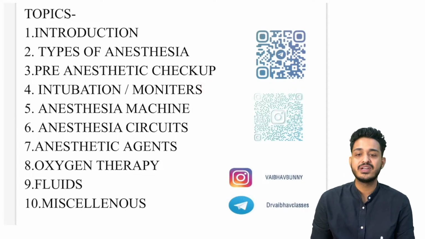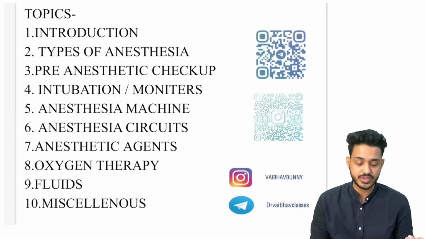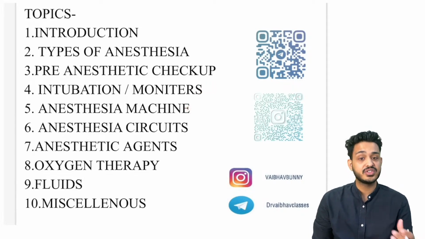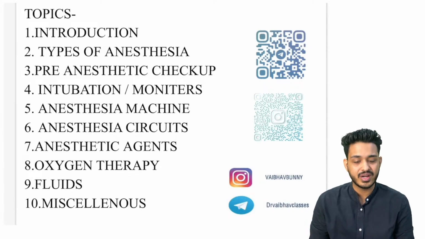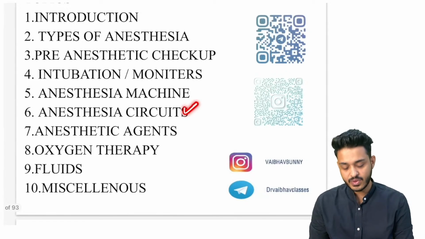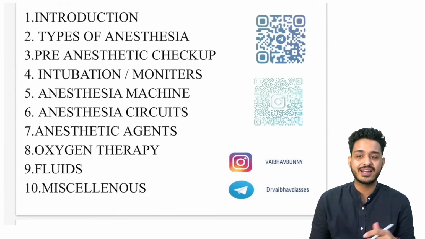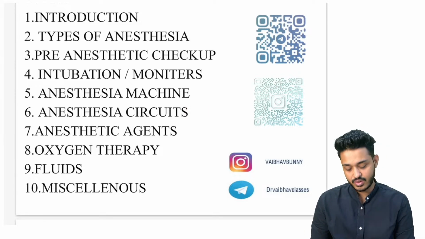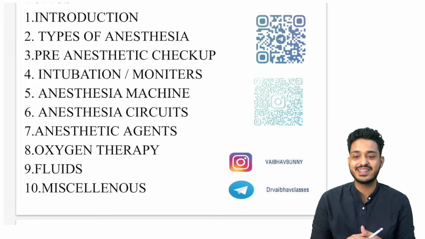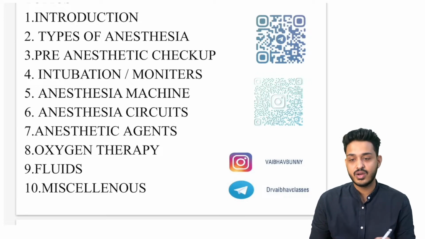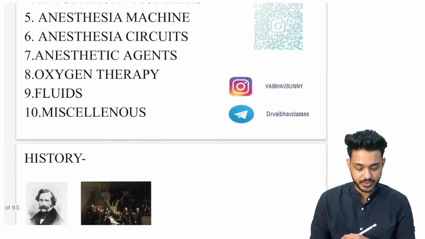When the patient is intubated, he will be in the OT room, so we have different monitors. We are going to discuss that. We have the anesthesia machine. What are the important components and what questions are being asked on that? We are going to see that. An anesthesia machine and the patient are connected with the help of a circuit, so we will discuss that circuit. After that we are going to see the anesthetic agents. What are the different kinds of anesthetic agents we have? And lastly, oxygen therapy and fluids. So this is how we are going to proceed.